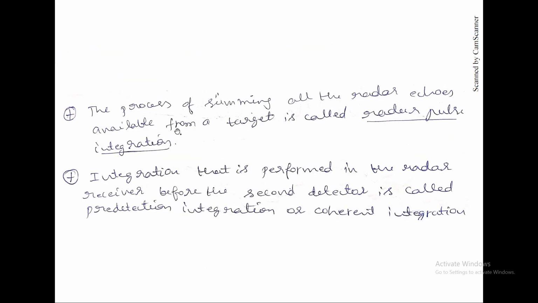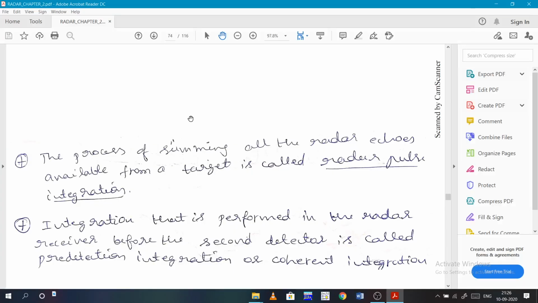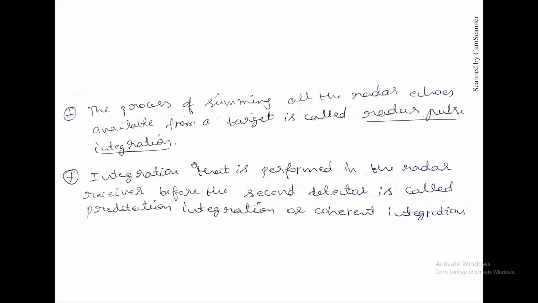The process of summing all the radar echoes available from the target is called radar pulse integration. So I told you, basically there will be so many pulses received. So what we'll do, we'll sum up all these signals that are received. We might sum or integrate depending on the situation.